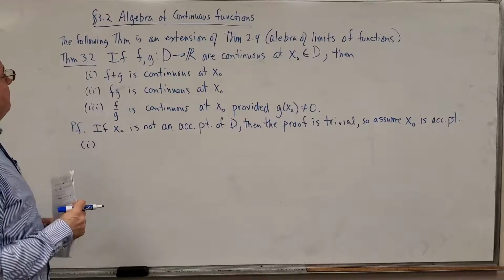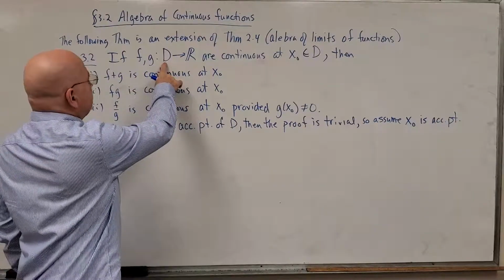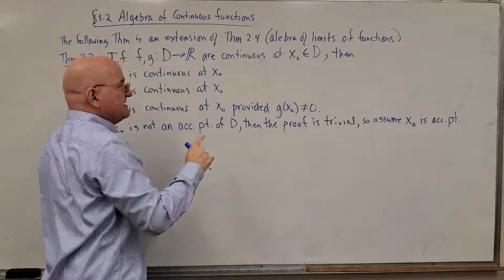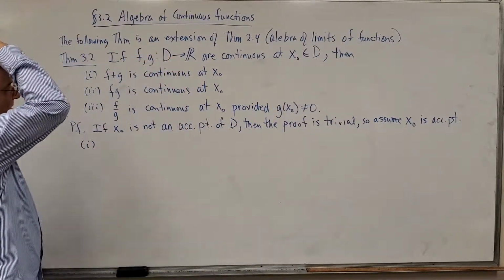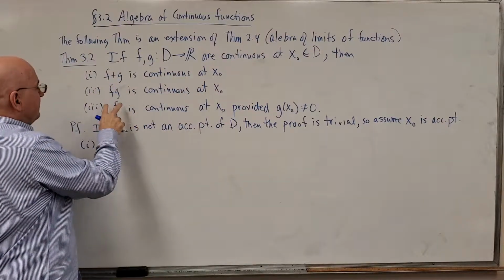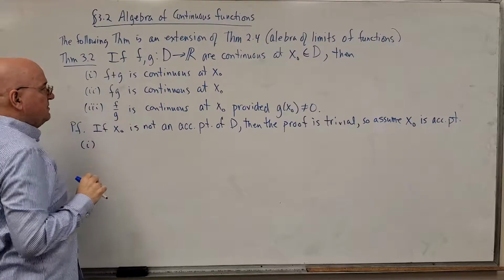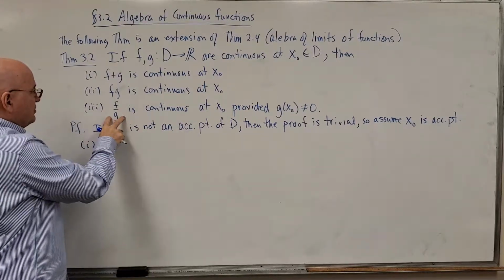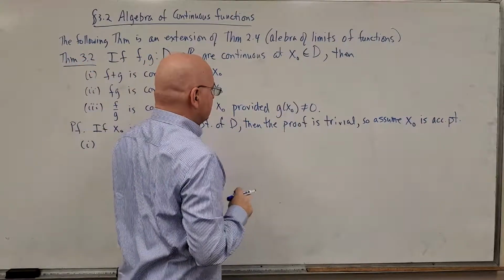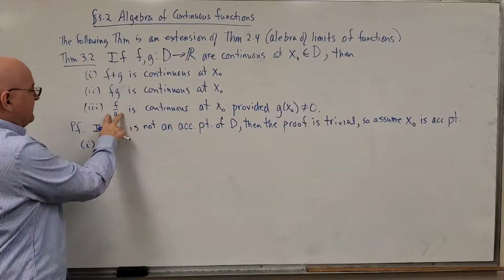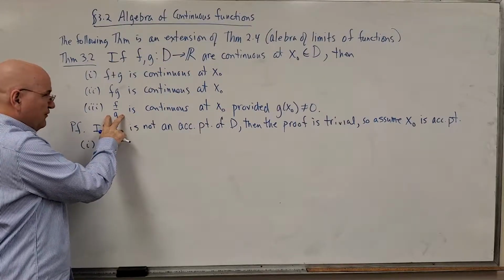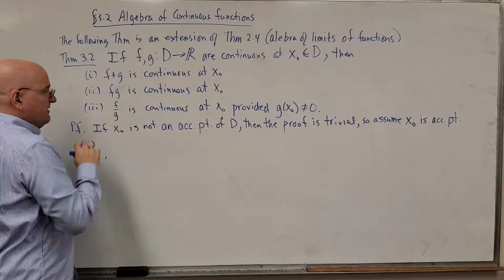And it says that if f and g are both functions on domain D going into R, if they're both continuous at x naught, which has to be in the domain, then the sum of the functions is continuous at x naught, the product of the functions is continuous at x naught, and the quotient f over g is continuous at x naught, provided that g of x naught is not equal to 0. Remember that the domain of this function is capital D, then remove all of the points where g of x would be a 0.